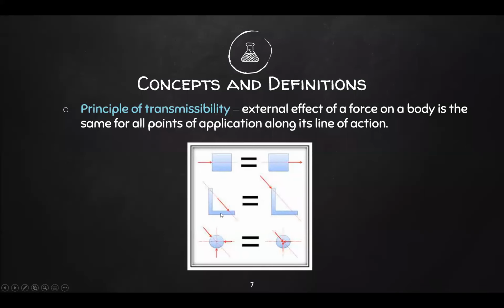Another example, okay, this force applied at the base of your figure has the same effect as if it is applied at the top of your figure. And then lastly, we have three forces at the surface of your figure. This will have the same effect when the forces are applied at its point of intersection. Okay. So as long as it has the same line of action, external effect is not changed. Okay, no matter where the point of application is, no matter where it hits your object first. Now take note, this is only for external effect of a force.